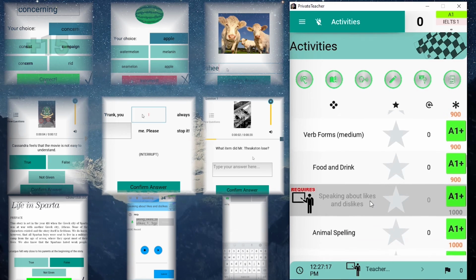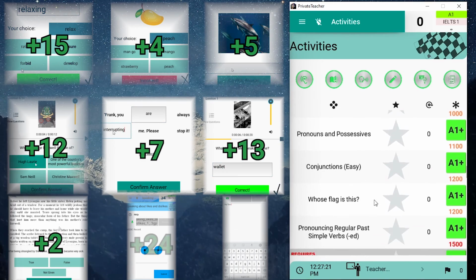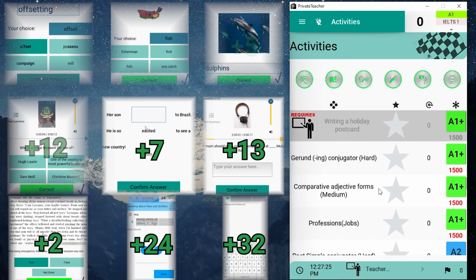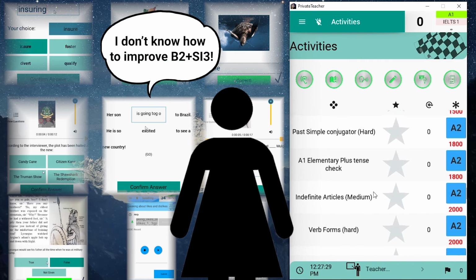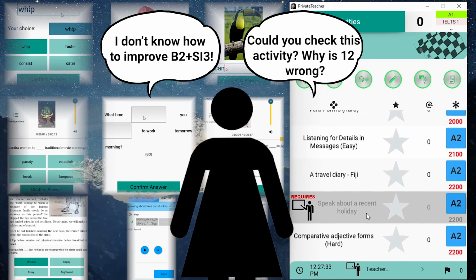Everything you do in Private Teacher improves your G-score, so it makes a good tool for comparison with other people. Ambiguity about how you need to improve will start to disappear. You can describe your abilities to your teacher, and your problems too. Private Teacher simplifies and standardizes the process of learning English.